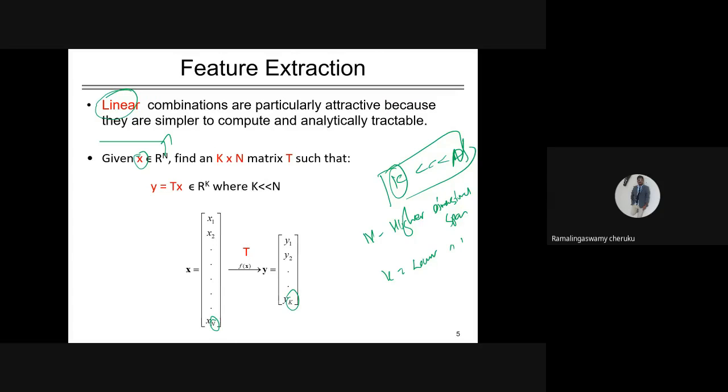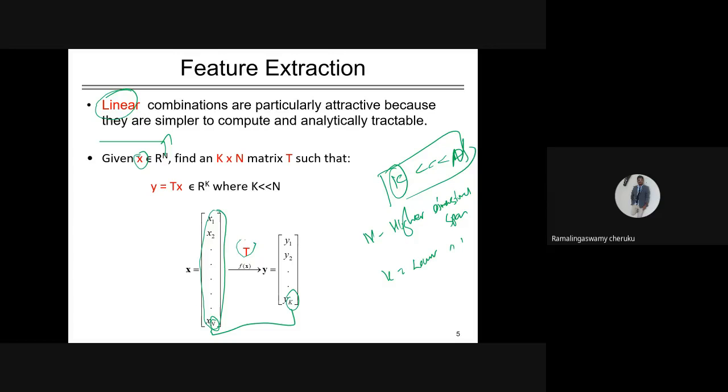It means that when I am trying to change the features, which are there in some n dimensions, I want to transform the set of features into k dimensions, into the lower feature space. How can I achieve it?